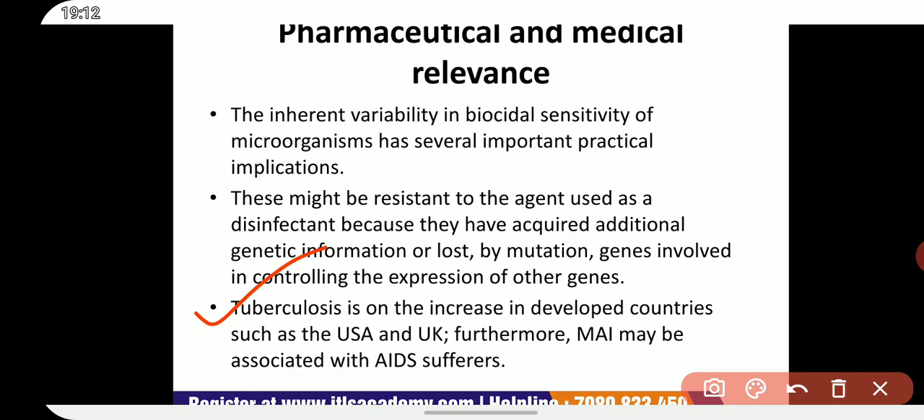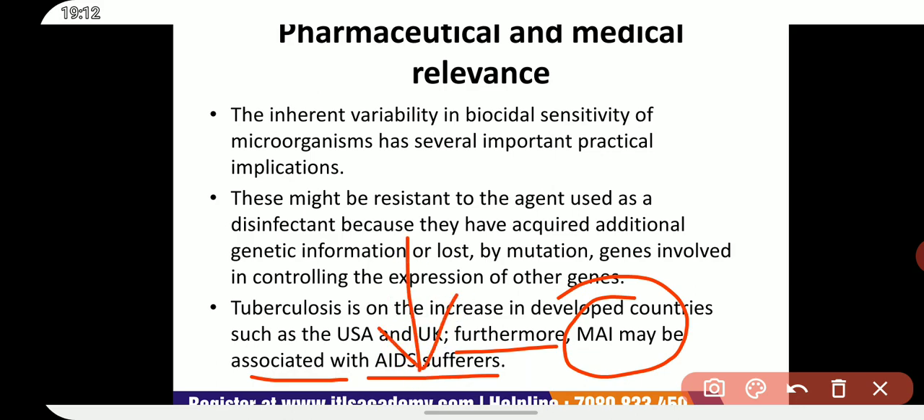Tuberculosis, caused by Mycobacterium tuberculosis, is on the increase in developed countries such as the USA and UK. Furthermore, MAI may be associated with AIDS sufferers. AIDS is caused by human immunodeficiency virus.